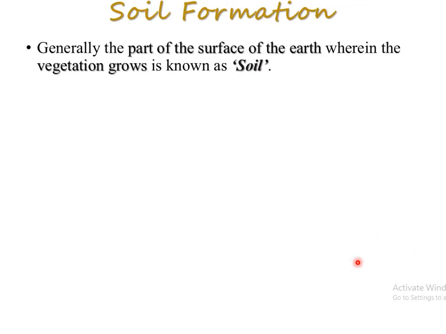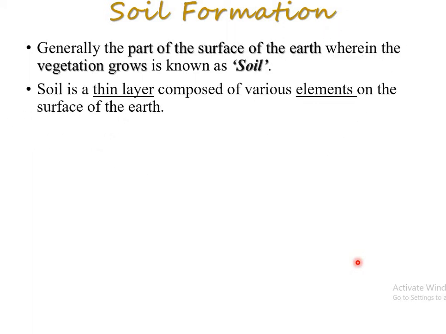Now let's move to our main point, soil formation. Generally, the part of the surface of the earth wherein vegetation grows is known as soil. So whenever the word soil is used, it simply means where you can grow something. It's different from land. Land is a solid part, whereas soil is the part of the surface of the earth where you can grow something.